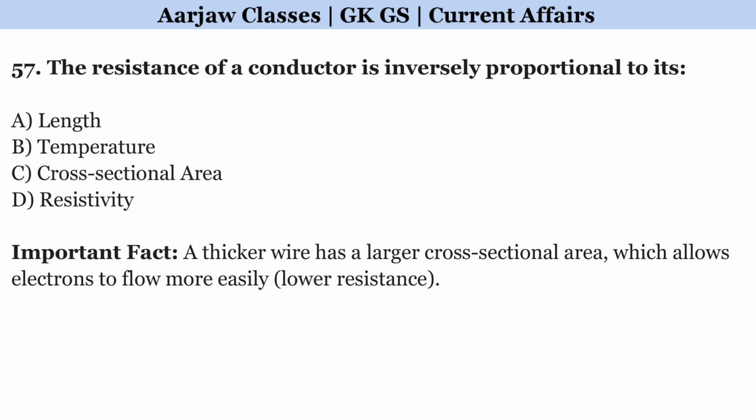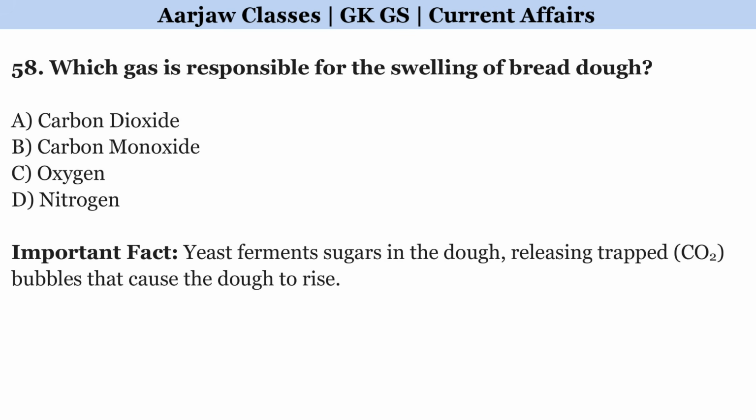The resistance of a conductor is inversely proportional to its? Correct option is C, cross-sectional area. Which gas is responsible for the swelling of bread dough? Correct option is A, carbon dioxide.